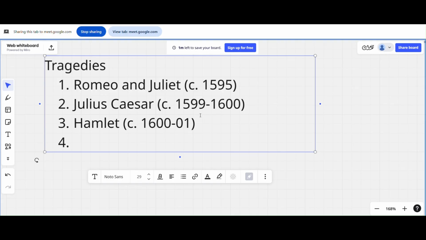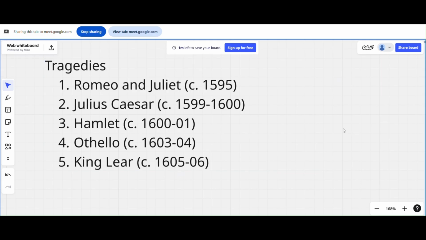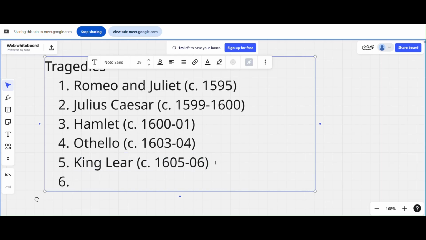You just need to know that. Next is Othello. Othello is somewhere in 1603 or 4, somewhere around that time. And King Lear. I hope everyone knows King Lear. It's just such a beautiful play. King Lear was somewhere around 1605 to 6. So now you can see how it comes. Romeo and Juliet was the first, then Julius Caesar, and Hamlet, Othello, King Lear. These are the important things, and this is what we refer to as smart reading.